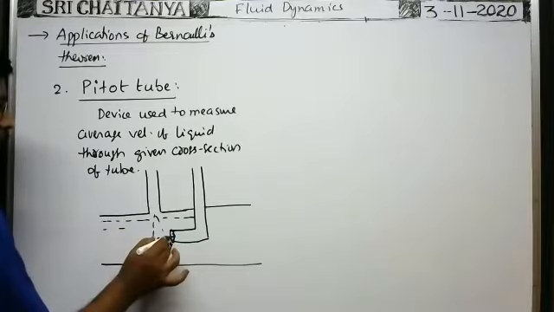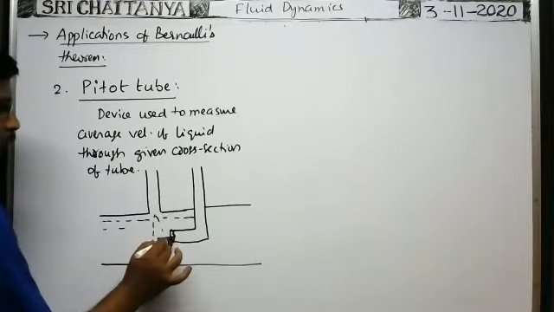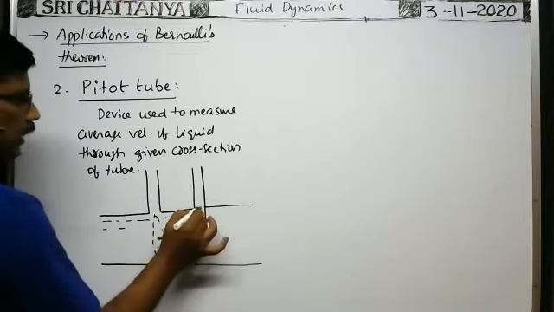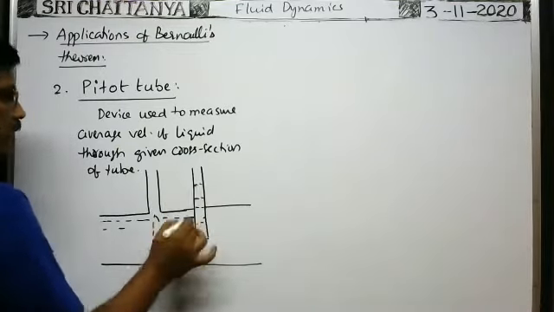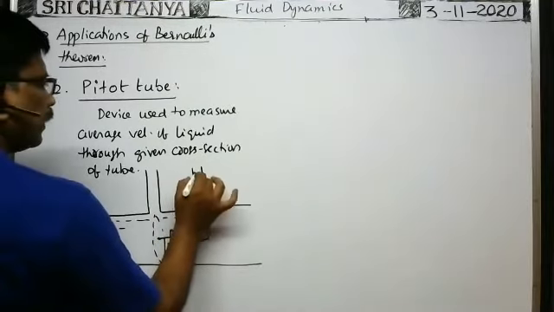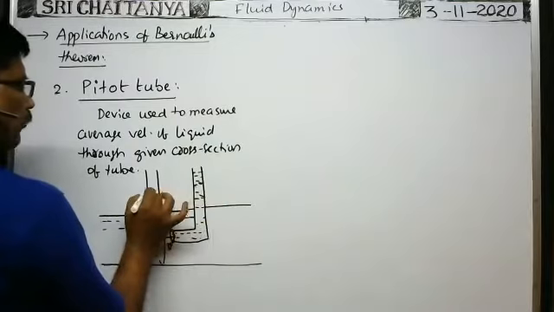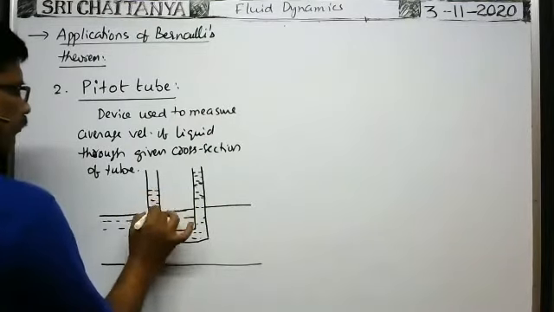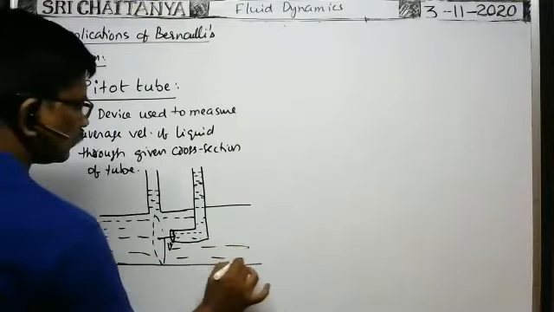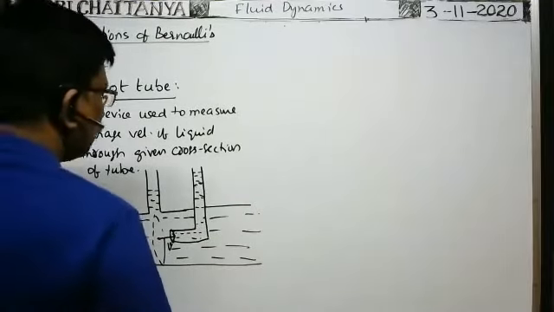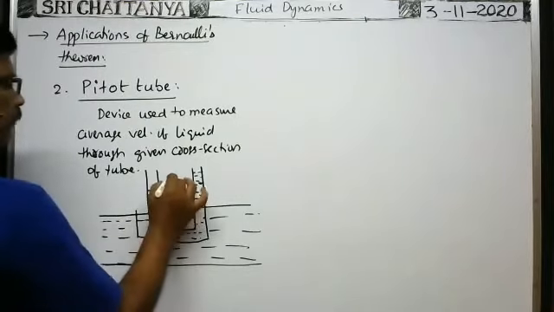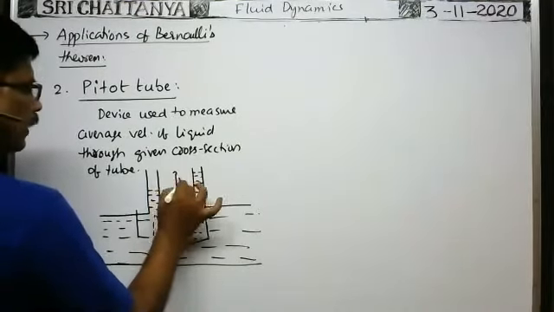Whenever velocity is reduced to zero, then pressure will be more. When pressure is more, the liquid level rises in this side tube. So the liquid level rises more here, and the liquid level here will be less. Now, what is the difference in heights of the liquid level? Here, the difference in heights of the liquid level is say small h.